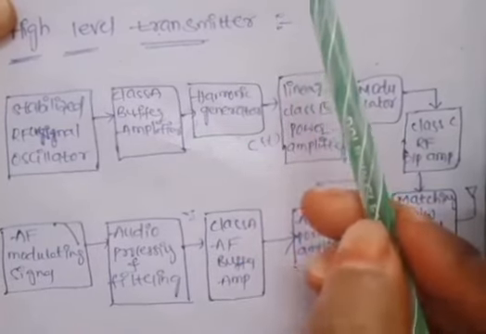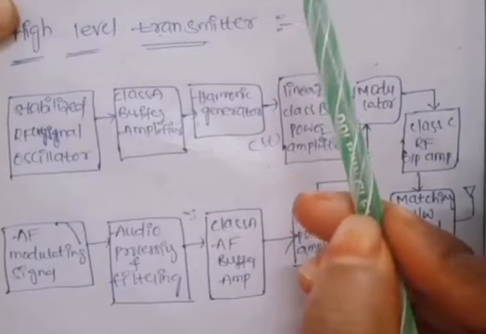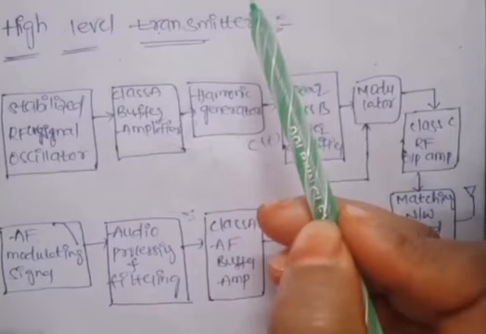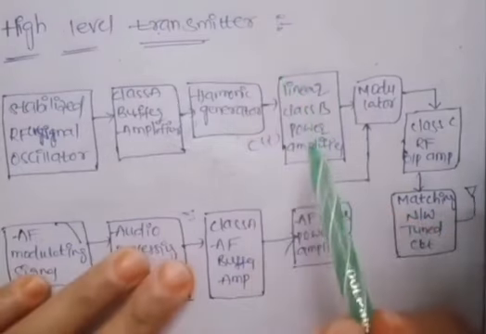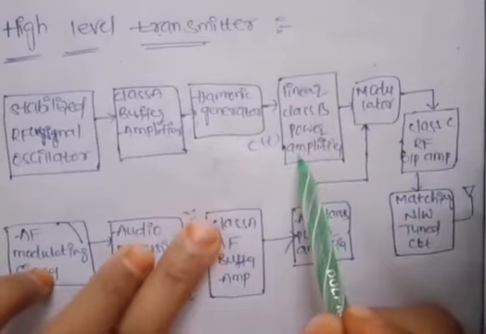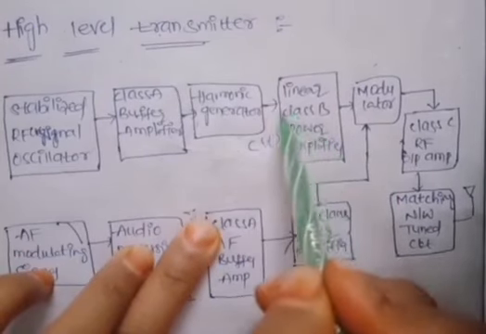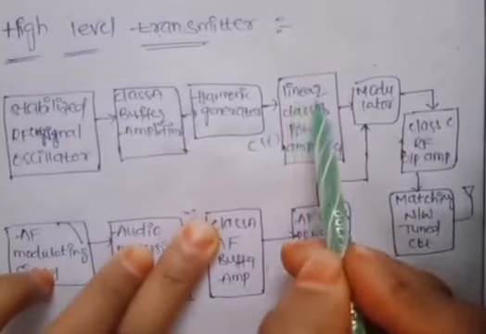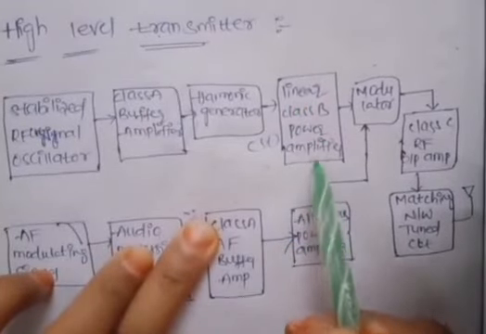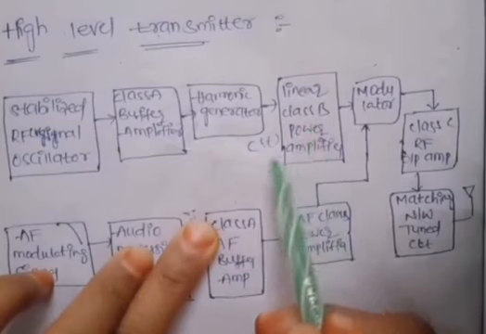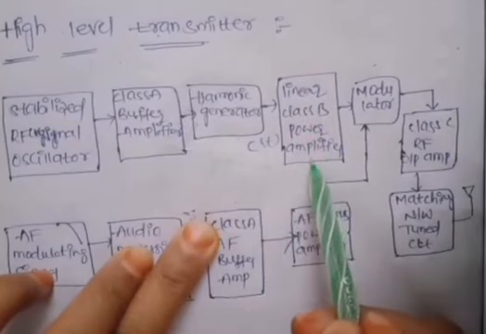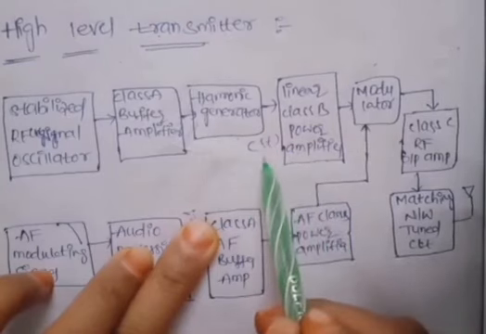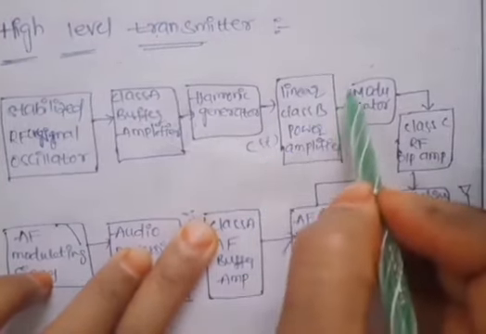In the low level AM transmitter, the power levels of the signal are increased after the modulator. But in the high level transmitter, the signal power levels are increased before modulation. Here in the linear class B power amplifier, the power levels of the carrier signal will be increased. So high power levels will be added to the carrier signal.